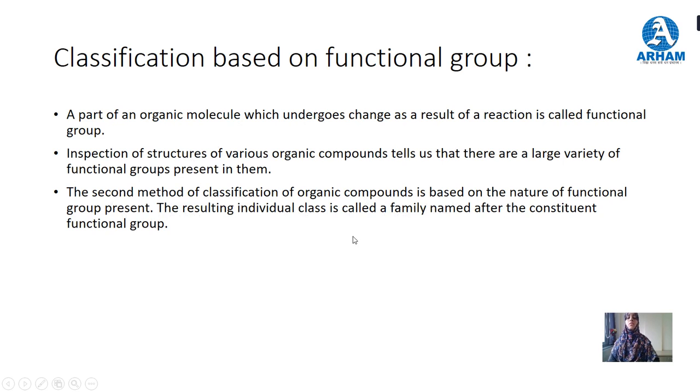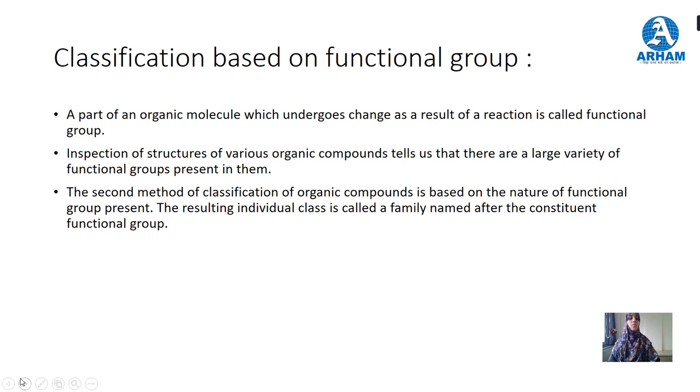We have seen some examples of alkane, alkene and alkyne hydrocarbons. In hydrocarbons there is no functional group present. Alkene has a double bond present, alkyne has a triple bond present. That is the functionality of those compounds.